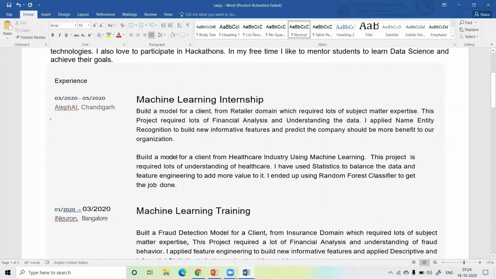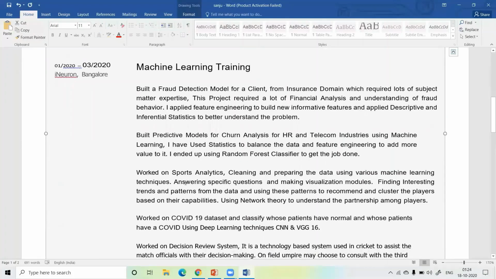Okay, this is my internship project section, guys. We will discuss that later. First, I discuss the training part. I have completed my internship at IIM Bangalore, so I write machine learning training and I add some machine learning, deep learning, and computer vision projects. When you apply for any data science intern, machine learning intern, or junior data scientist role, make sure you add 5 or 6 projects.